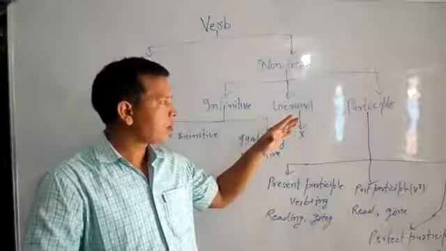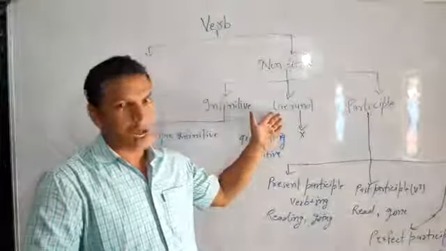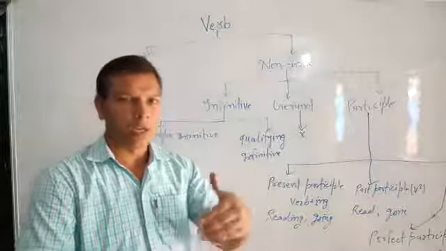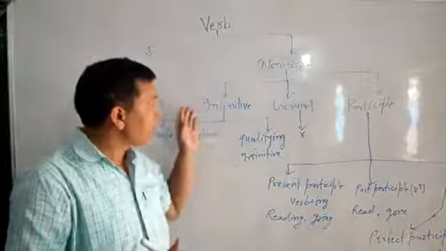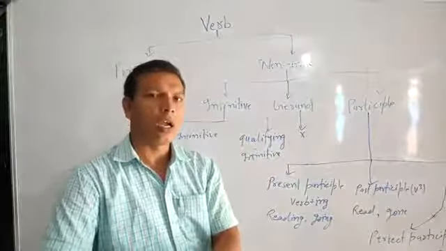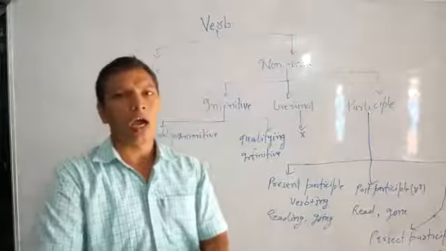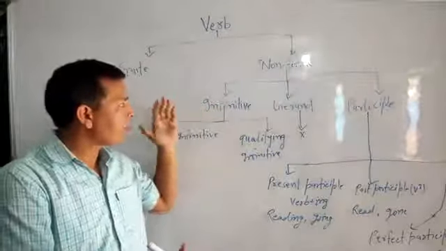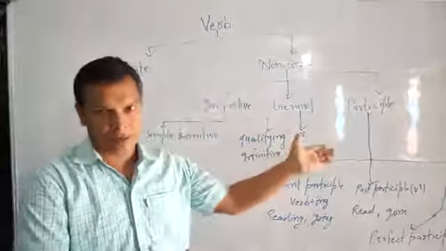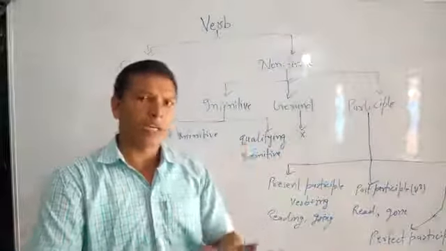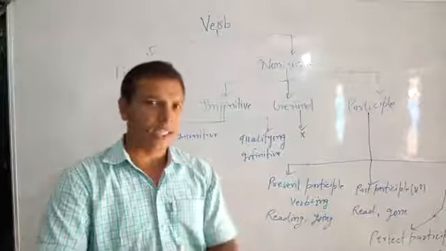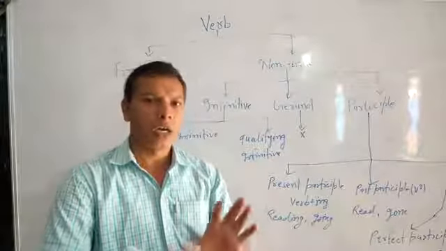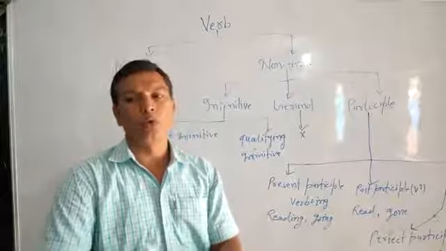Verbs with ing are called gerund, which works like a noun. The similarity between infinitive and gerund is that they are replaceable with each other. We can replace a gerund with infinitive, and we can replace infinitive with gerund. Like we can write a sentence: walking is an exercise, and to walk is an exercise. Both sentences are correct according to the rule of grammar.